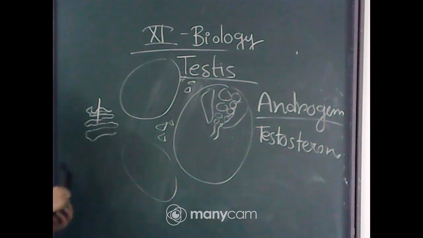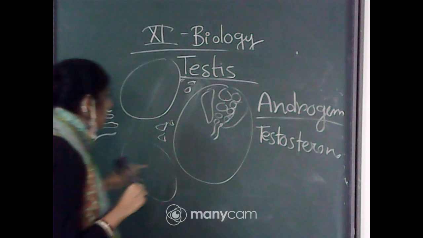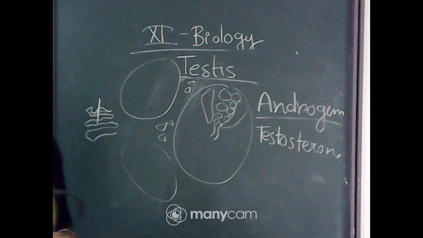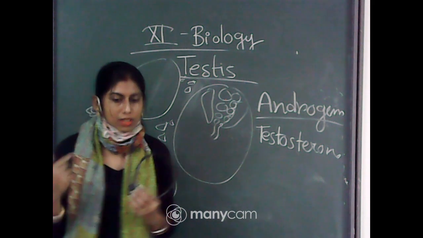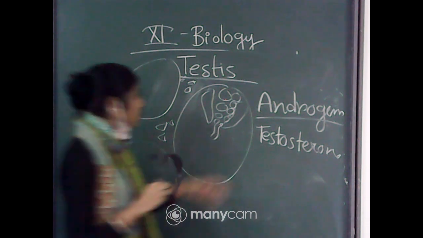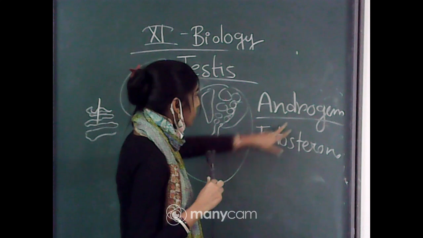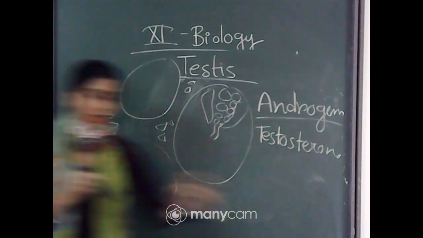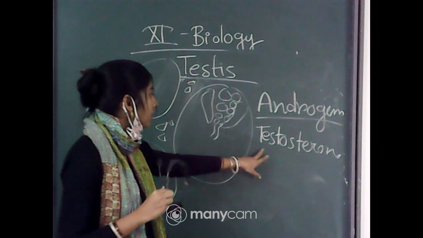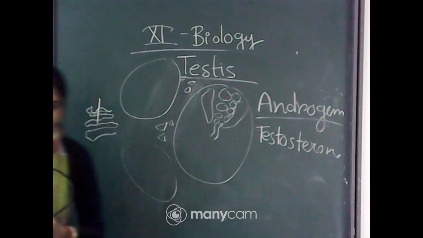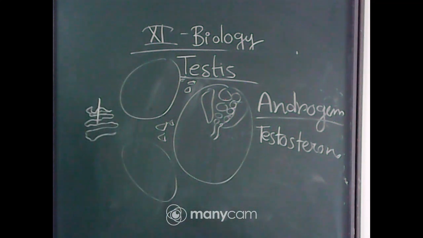Okay, and in between the seminiferous tubules, in the intertubular spaces, groups of cells are present which are called interstitial cells or Leydig cells, and from the Leydig cells androgens are produced, and in case of male it is testosterone. Okay, it is testosterone.